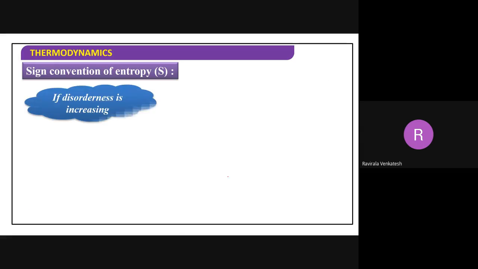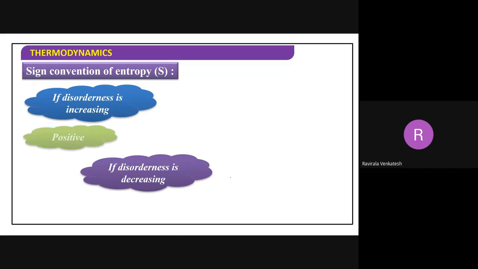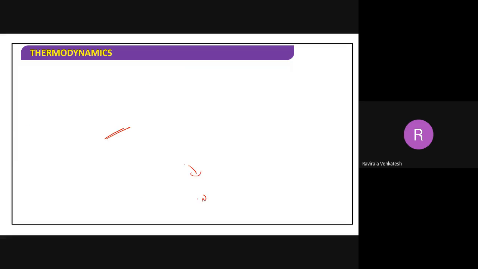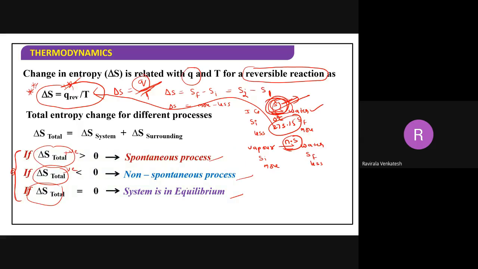Next, sign conventions. If you observe, we have already completed this one. If disorder is increasing, we get a positive value. If disorder is decreasing, what do we get? Negative value. In the previous slide only we have discussed this one. Here, disorder increasing, so what we got? Positive value. Disorder decreasing, what we got here? Negative value. Understood? That is what I have taken.